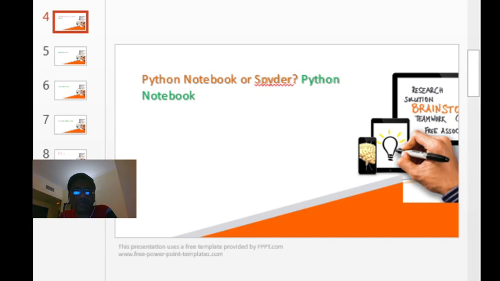Comparatively, Spyder is mostly useful when you are delivering your code to production, that is, sending it live, because it has some advantages. So these two are good to know. There's no need to know many tools. If you know more, it's good, but it's not mandatory, though these two are expected. Don't worry, in coming sessions I will cover Spyder also and show how to use it. Currently we'll use Python notebook in our sessions.